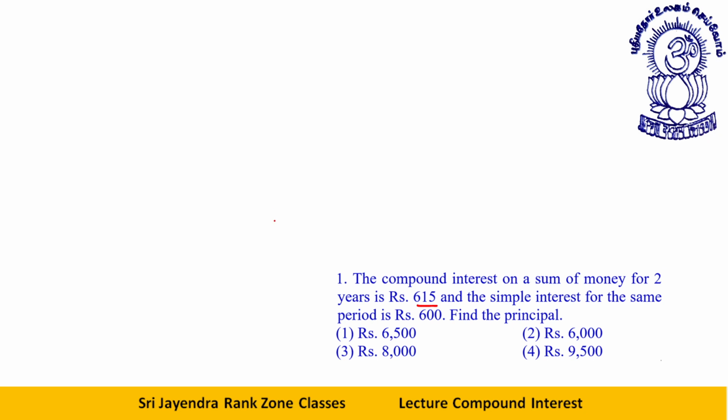The CI on a sum of money for 2 years is rupees 615, and the simple interest for the same period is rupees 600. What is the simple interest for 2 years? Simple interest for 2 years is always the same interest plus interest. Therefore, I can say 2I is equal to 600. That means I is equal to 300. So SI for 2 years is 300 plus 300.